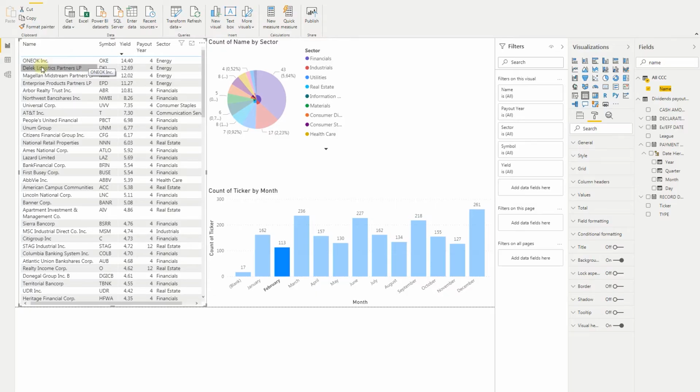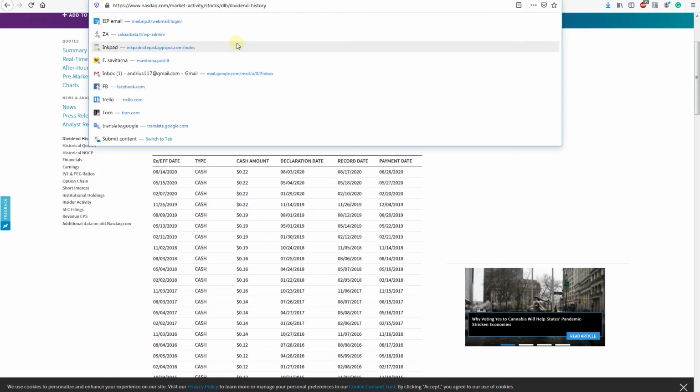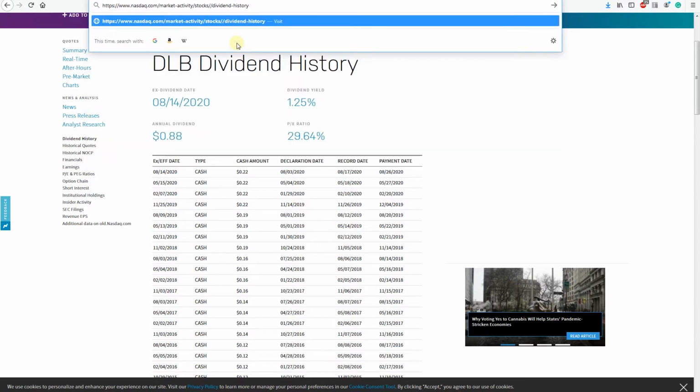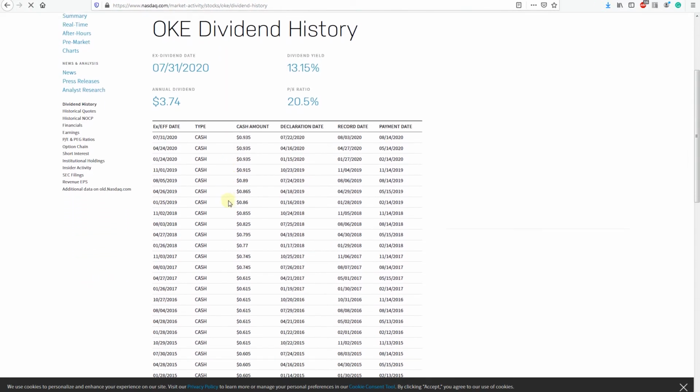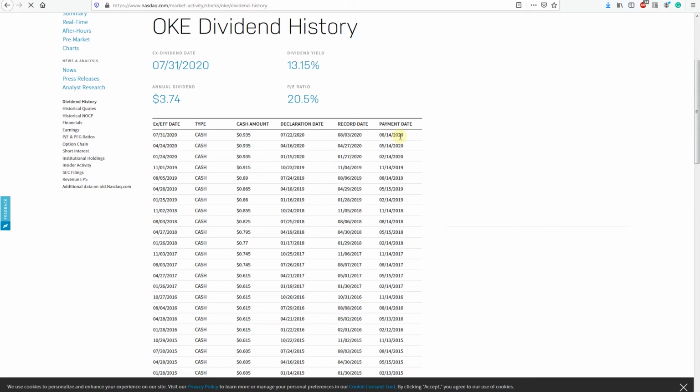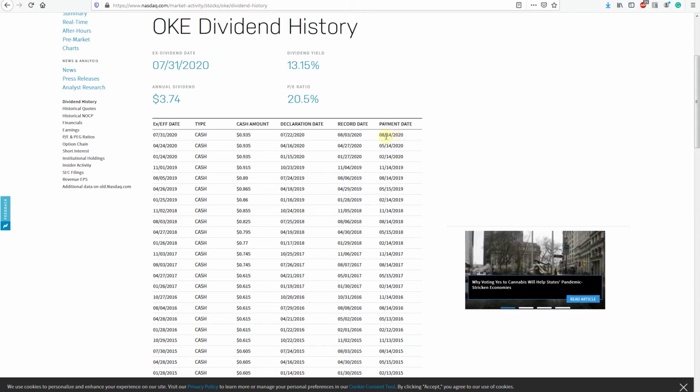Let's see, we have this information 4 times. So February, 1, 2, 3, 4, yeah. Let's check if this data is correct. Let's take the symbol, okay, let's go to the internet. Let's change this part to that company. Okay, dividend history. And let's see in which month it is paying the dividends.